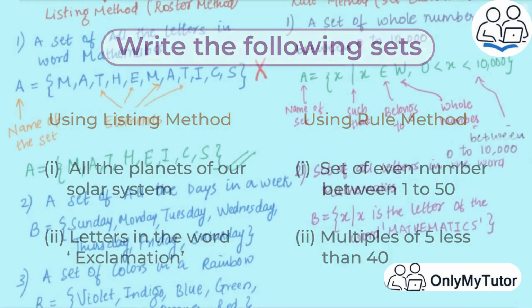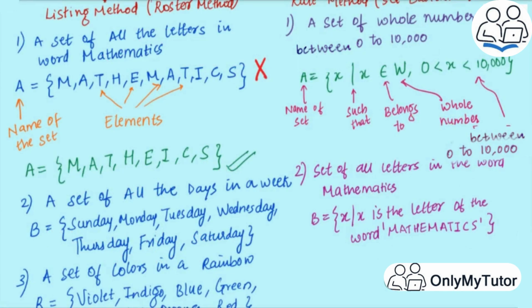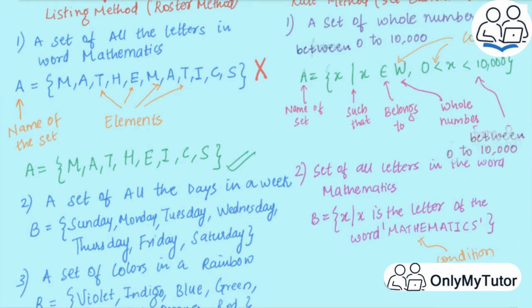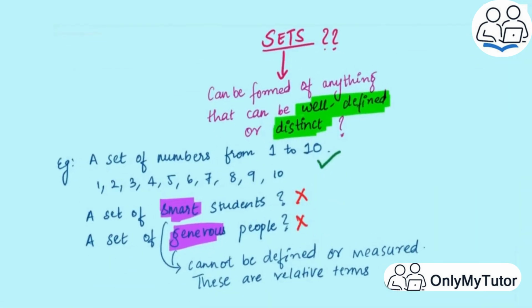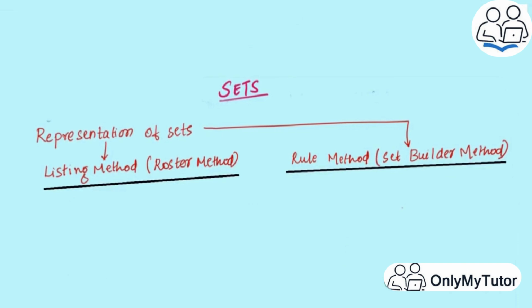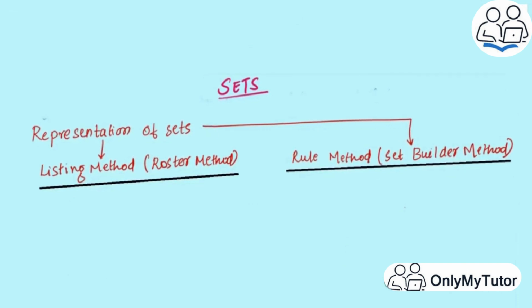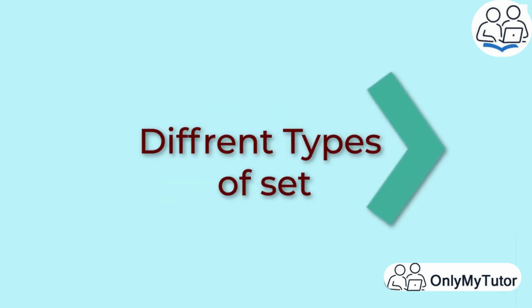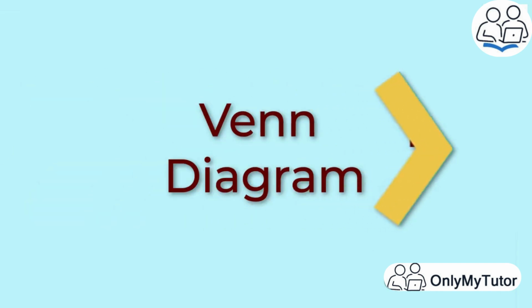Now, why is this method known as a rule method? Here we can see that we have added certain conditions in this set. This is the reason why this is also known as a rule method. So till now we have seen what a set is, things that can form a set, and ways to represent these sets. In our coming sessions, we will see the different types of sets and also the Venn diagrams.